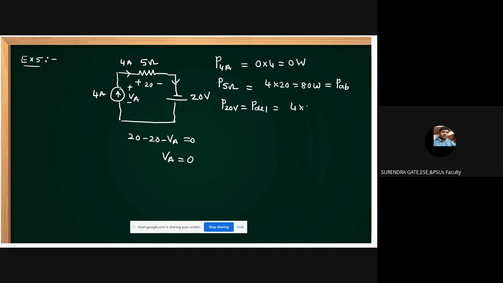The 20 volts source is P delivered: 4 into 20, 80 watts. P delivered equals P absorbed. But what about this current source? It neither delivers nor absorbs.